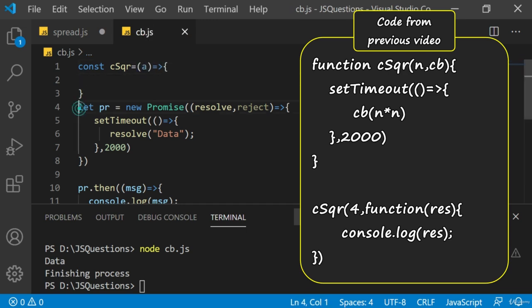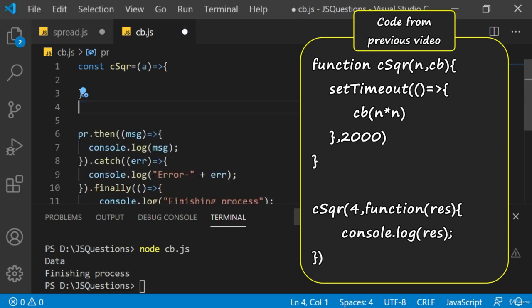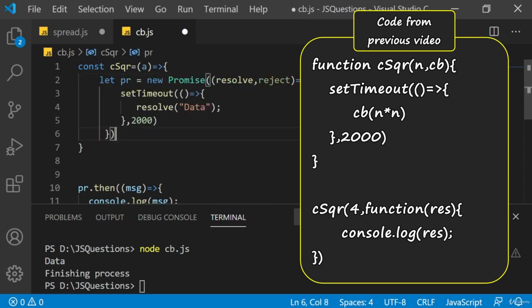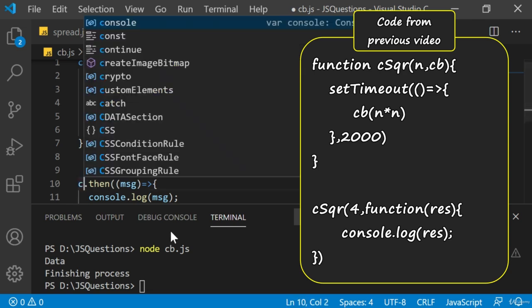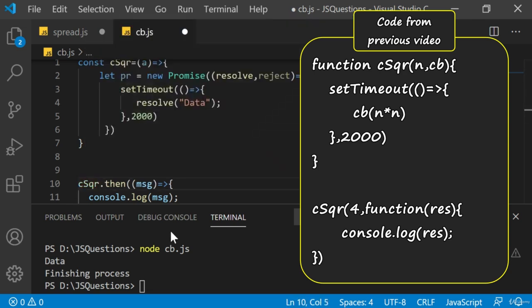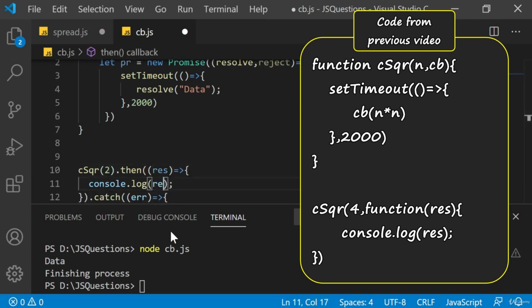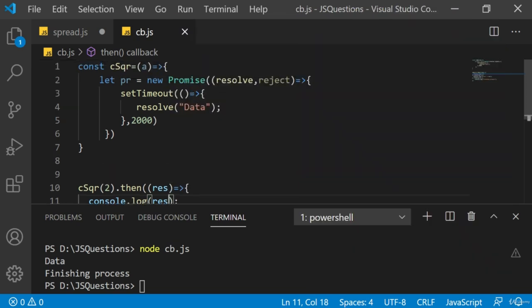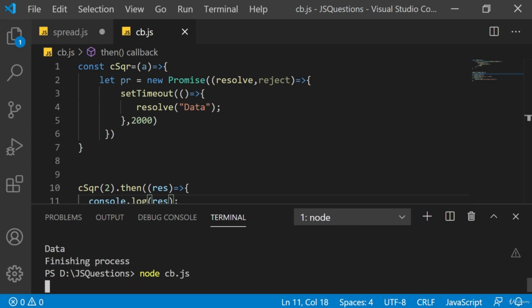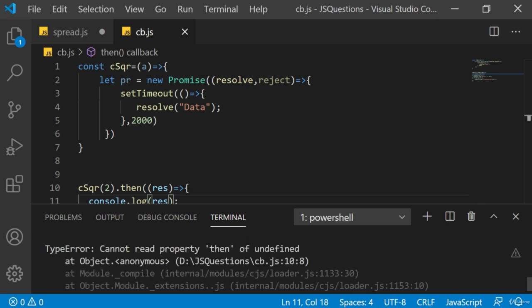Now this code which I have here, I'm going to cut this and paste it inside this function. Now what I want is, instead of PR, I should write CSQR and I should pass the value here, right? So it should return me the result. I can say msg, but let me say result, a more meaningful variable. So I'll say result here. That's it. Is it going to work or not? Let me run this and show you why it's not working. The error says cannot read property then.